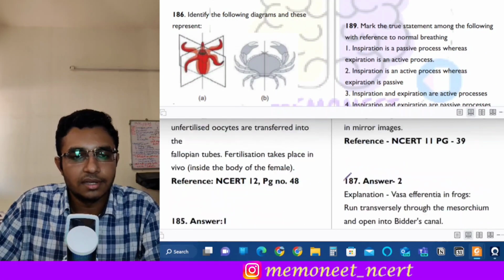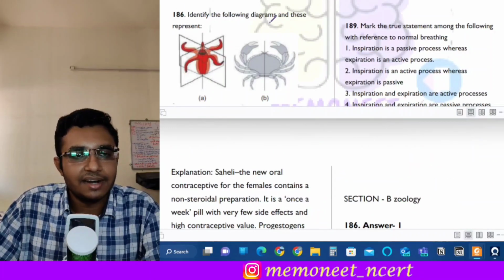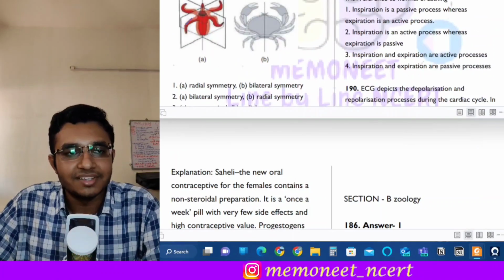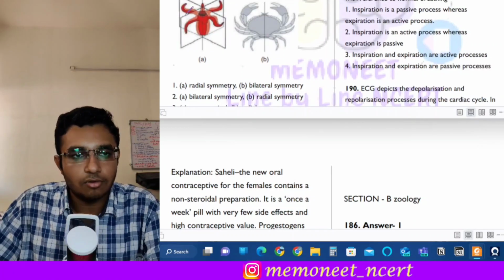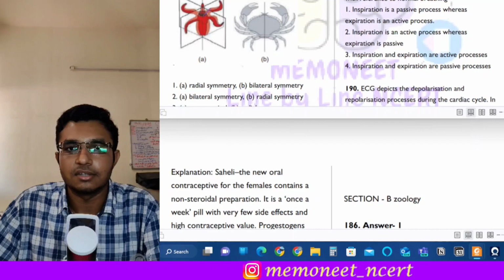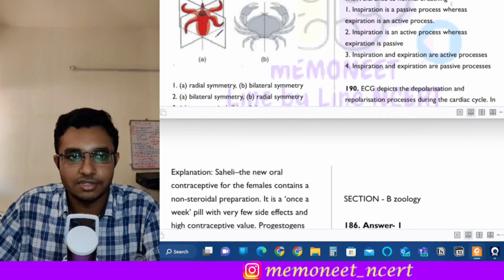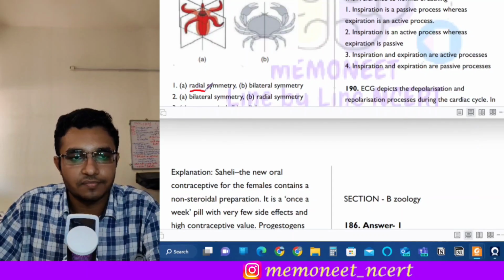Okay, question number 186 is: identify the following diagrams and what these represent. Okay, so if you see, the first diagram has an organism and we are able to divide it equally in several planes, right? There are two planes shown over here, and if we divide it by two planes, then it produces mirror images. So this type of symmetry is called radial symmetry, right?